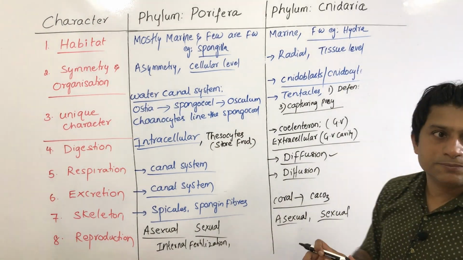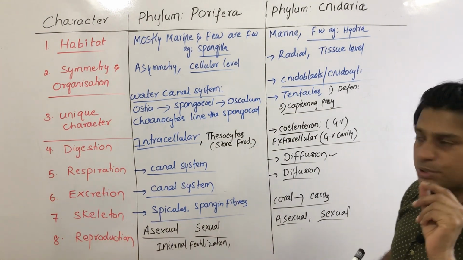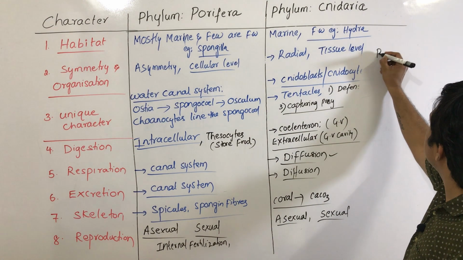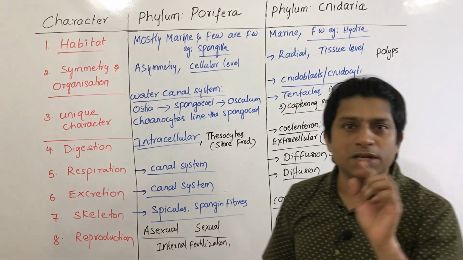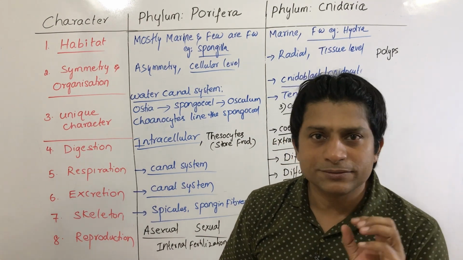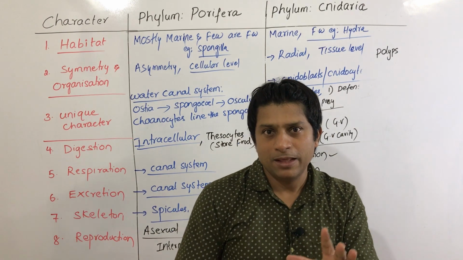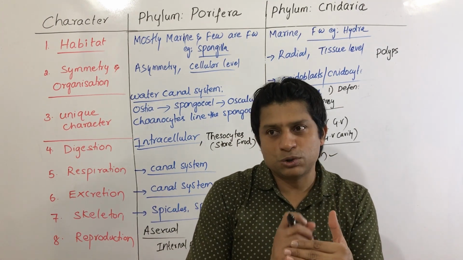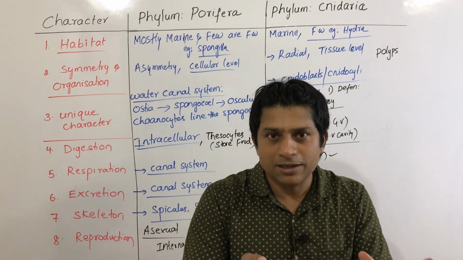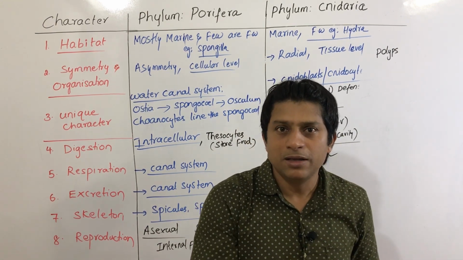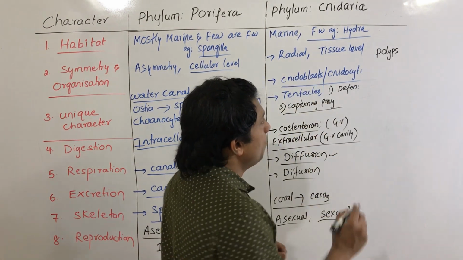Some of the cnidarians are cylindrical forms. Those cylindrical forms are called polyps. Polyps are cylindrical forms. Take an example of Hydra. Hydra is a cylindrical form, which is a polyp, which is actually sessile. But Hydra shows somersault movement also occasionally. It is not completely sessile. If you take a completely sessile animal, Adamsia, sea anemone is a polyp, and it's completely sessile.